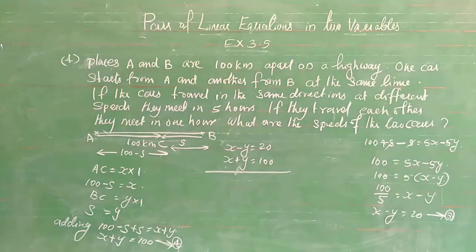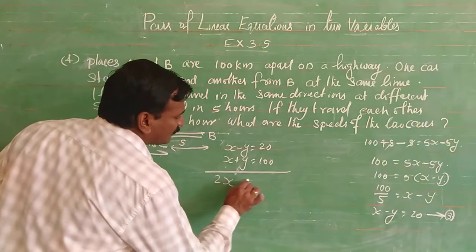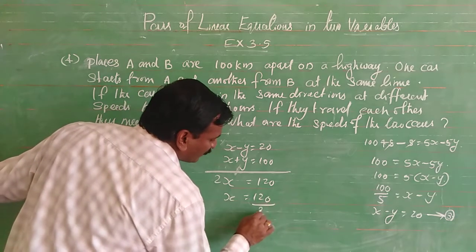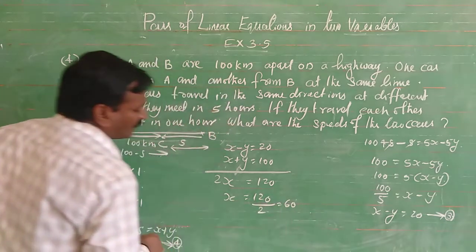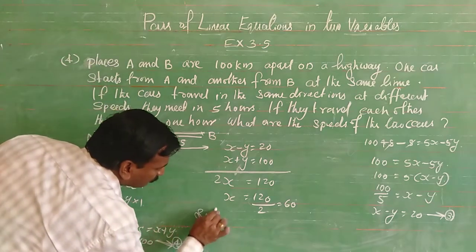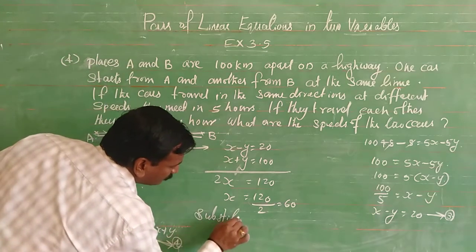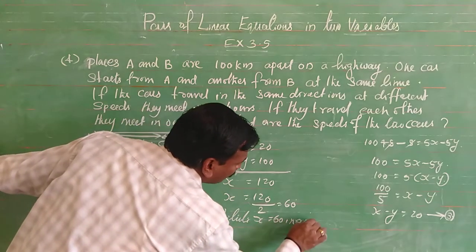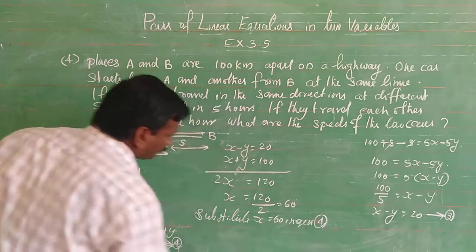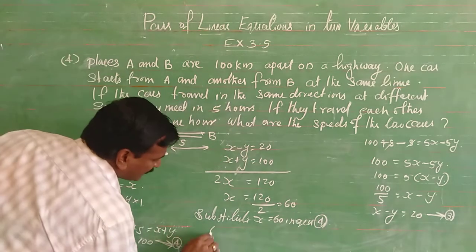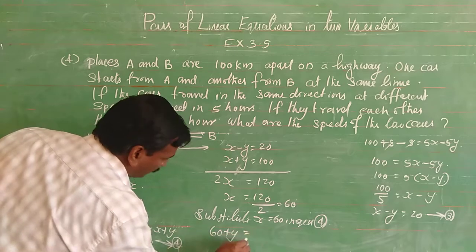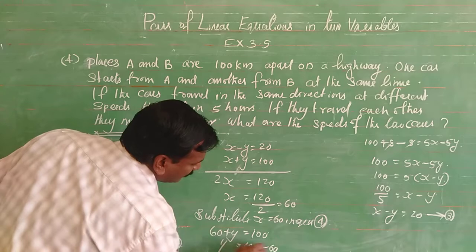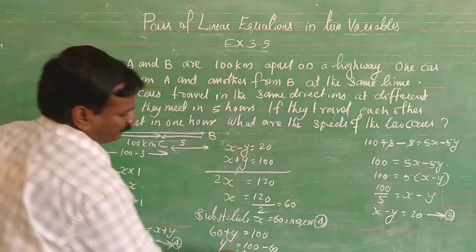Adding both the equations, 2x is equal to 120, x is equal to 120 by 2, that is equal to 60. Now substitute x equal to 60 in equation number 4: 60 plus y is equal to 100, y is equal to 100 minus 60, that's equal to 40.